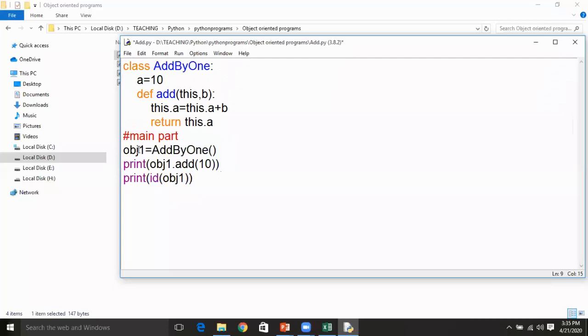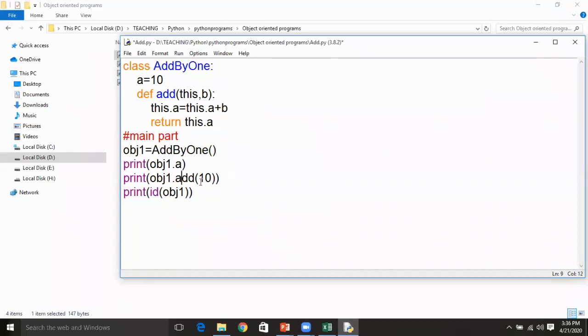Now by using this obj1, you can call the methods defined in this class, and you can also call variables. For example, if you want to see the value of a, you can print obj1, the object for the class add by 1, and by using the dot operator call the variable.